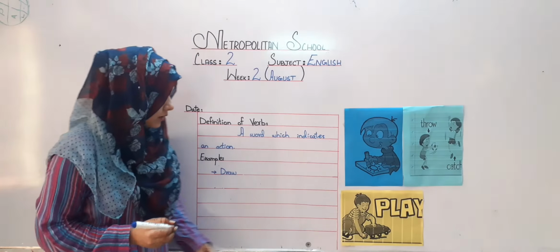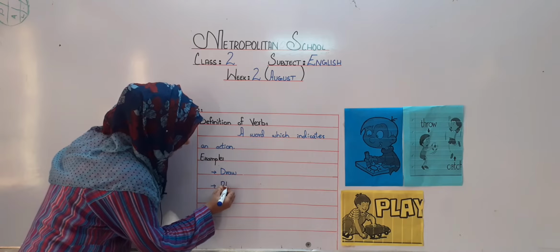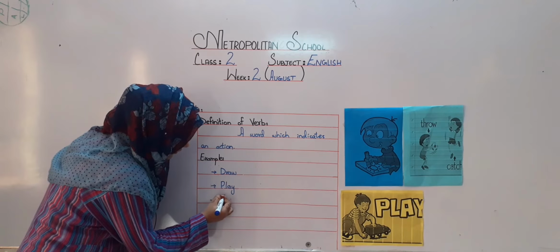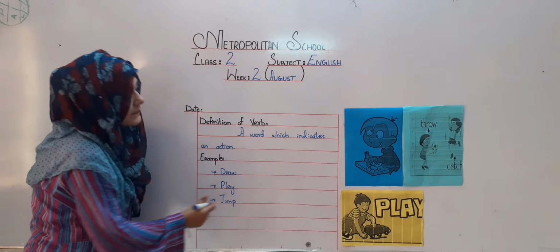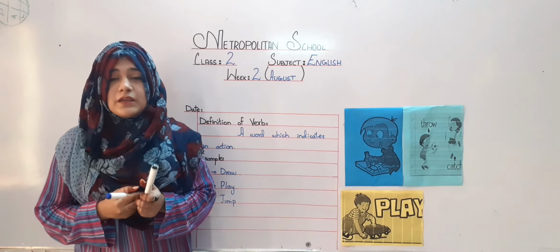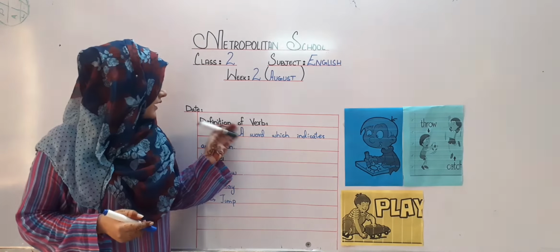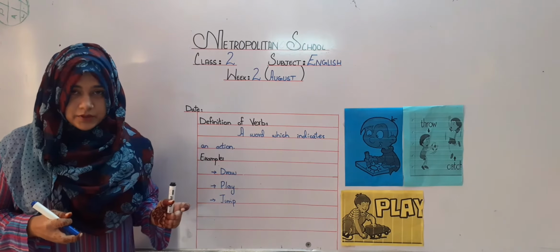The action word can be play or jump, and many more words can be written as an example. I hope you all have understood what is actually a verb with the help of these examples.